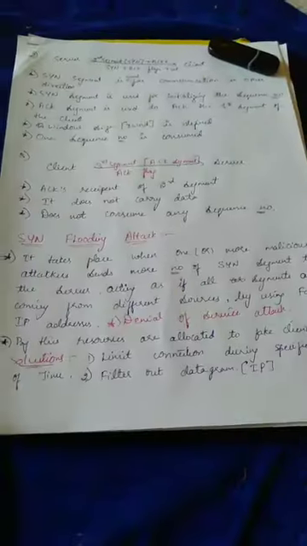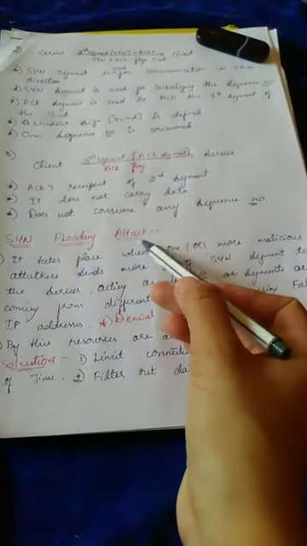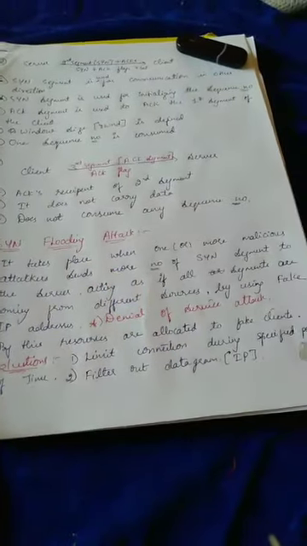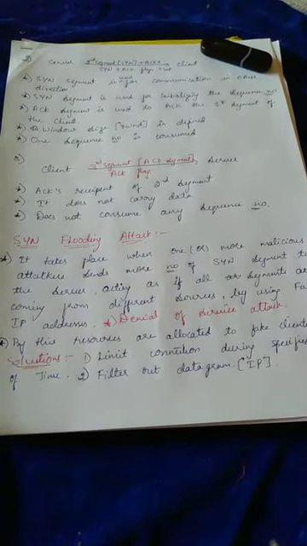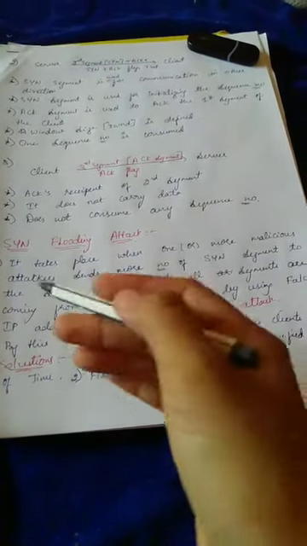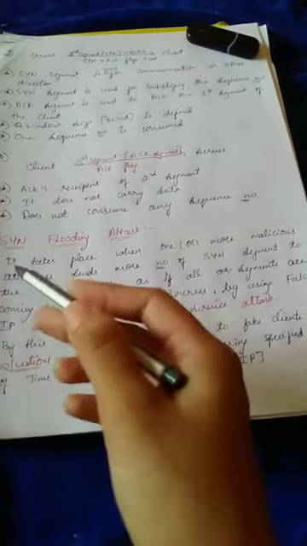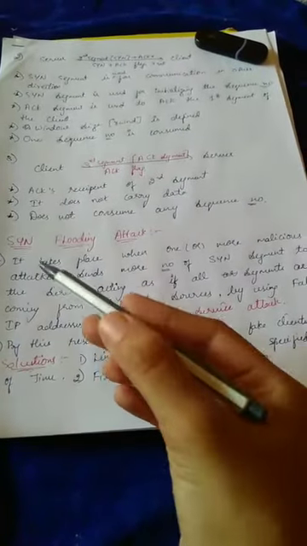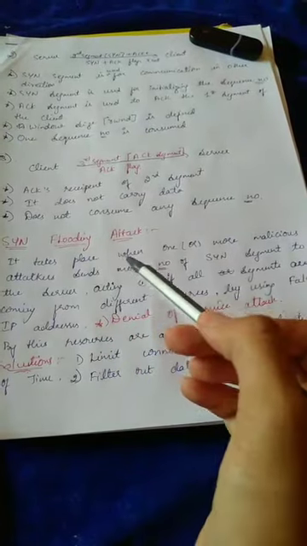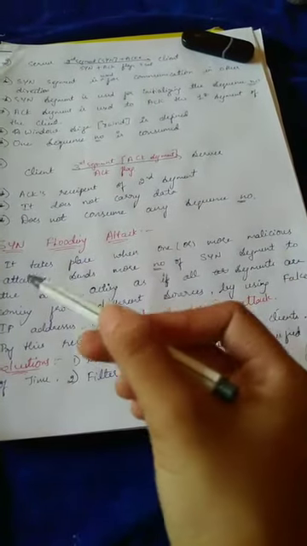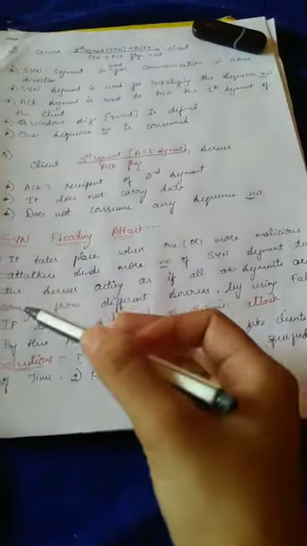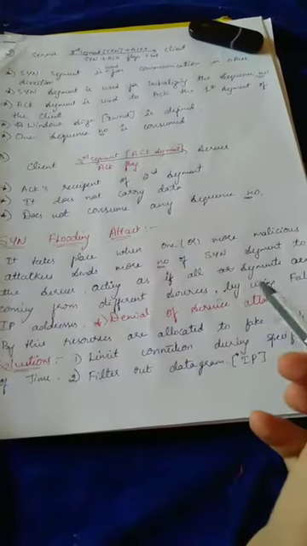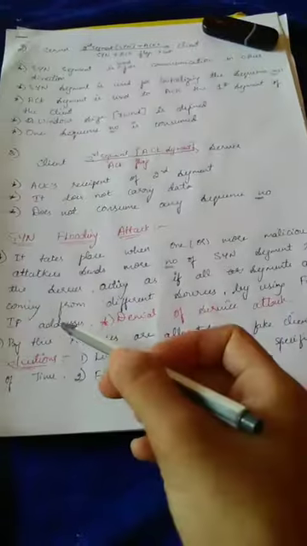Now let's study the SYN flooding attack. The SYN flooding attack is one of the biggest security problems in connection establishment of TCP. It takes place when one or more malicious attackers, that is, hackers, send a large number of SYN segments to the receiver, acting as if all segments are coming from different sources by using fake IP addresses.